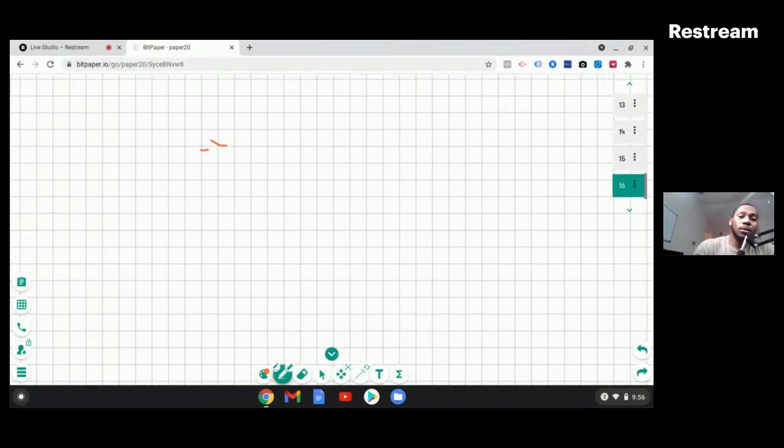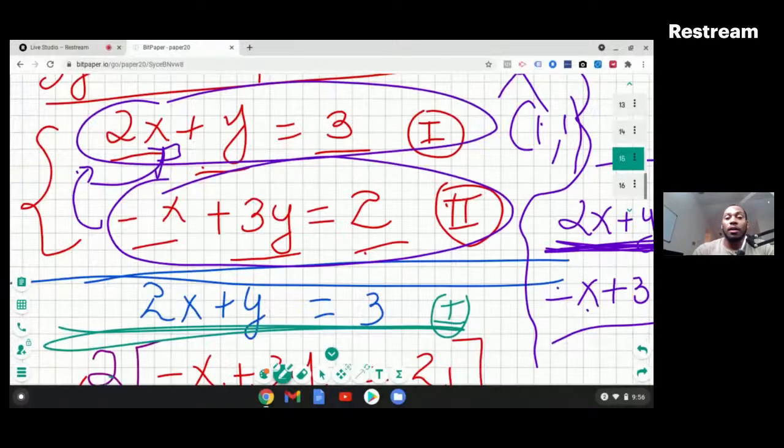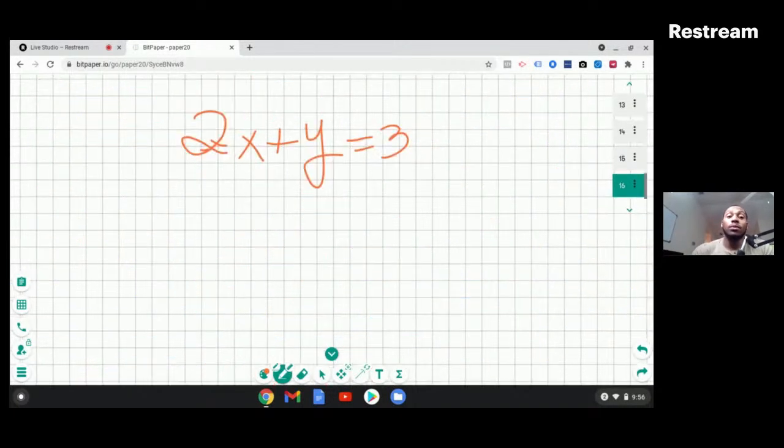2x plus y is equal to 3. And what's the second equation that we had? The second equation is negative x plus 3y is equal to 2.